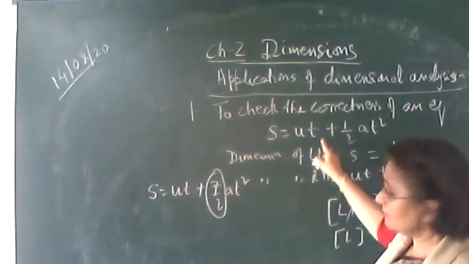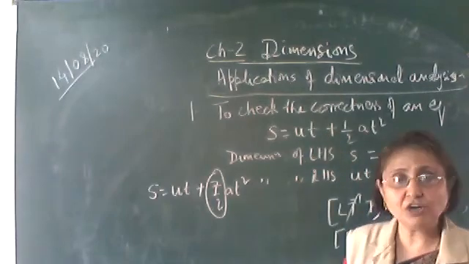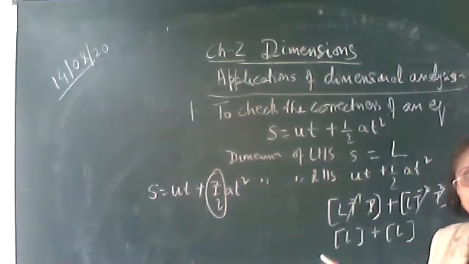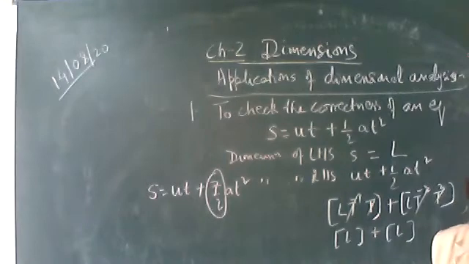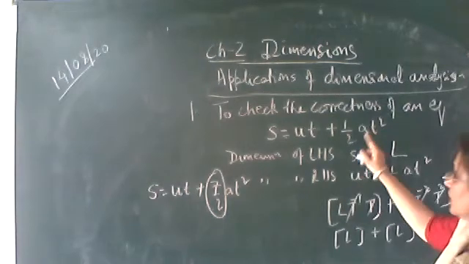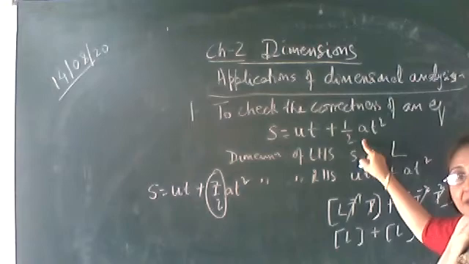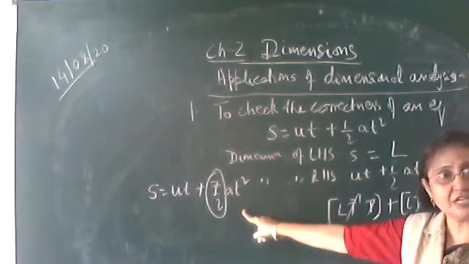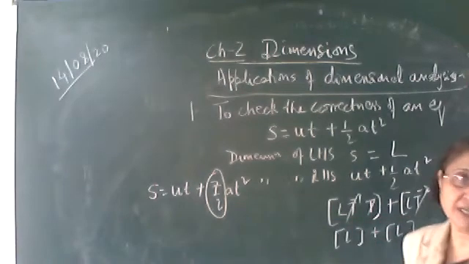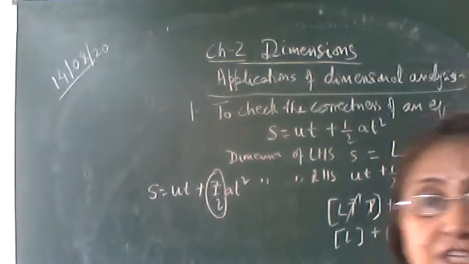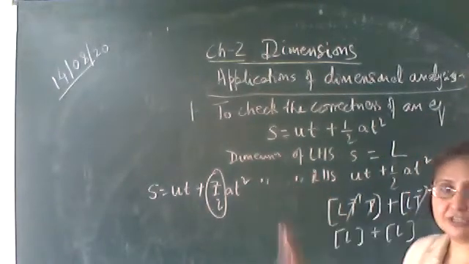So the equation which is dimensionally correct may not be physically correct. But the equation which is physically correct will always be dimensionally correct. Like this equation is physically correct, so this equation will also be dimensionally correct. But the equation which is dimensionally correct may not be physically correct. It may be, it may not be. So the equation which is physically correct will be dimensionally correct.